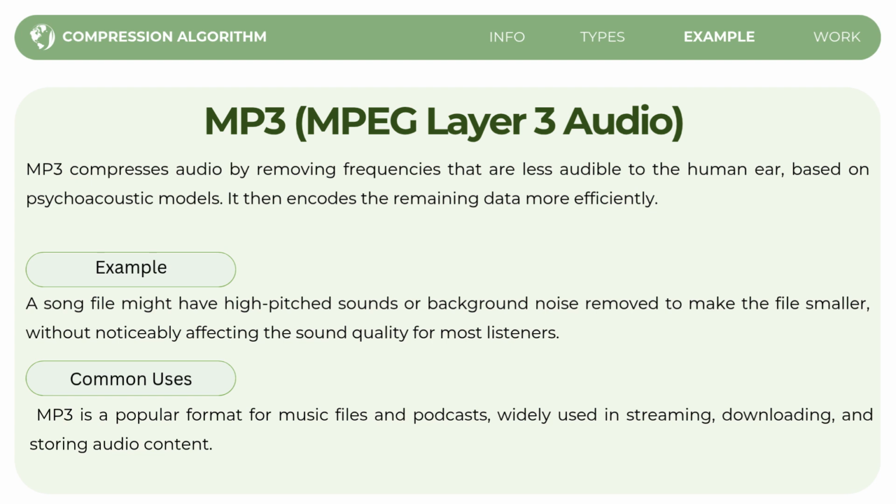For example, a song might have high-pitched sounds or background noise removed, which reduces the file size. The result is a smaller file, but the sound quality still remains good for the majority of listeners. The common use of MP3 compression is that it is one of the most popular formats for music files and podcasts. It is widely used for streaming audio, downloading audio content, and storing music and audio files on devices.